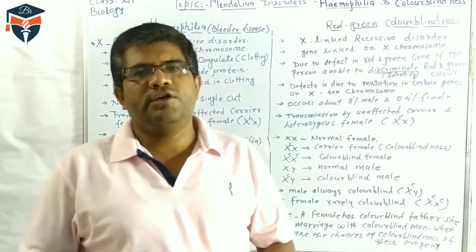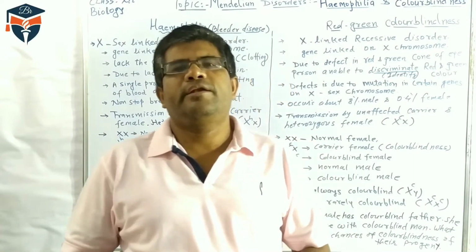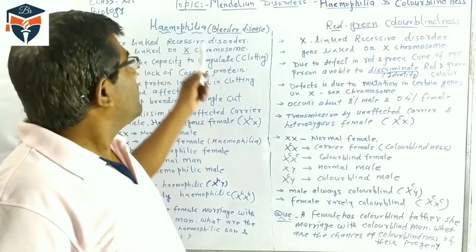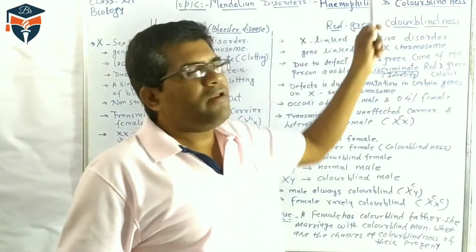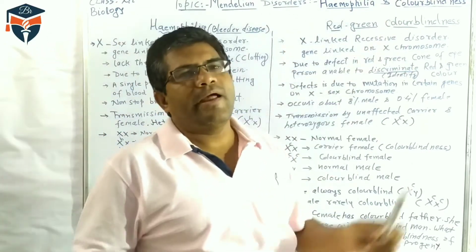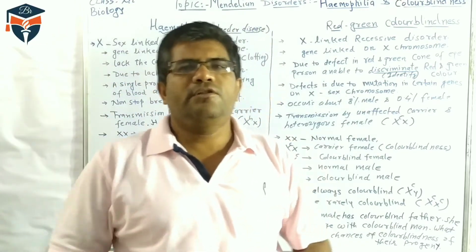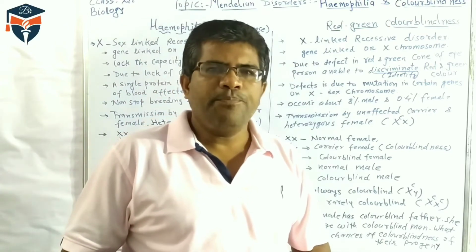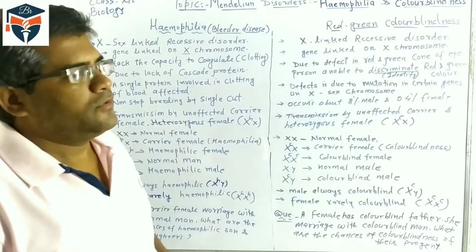Today we are discussing the class 12th chapter Principles of Heredity and Variation, and our topic is Mendelian disorders: hemophilia and color blindness. Some questions on hemophilia and color blindness come in the board examination, so we will discuss them today.